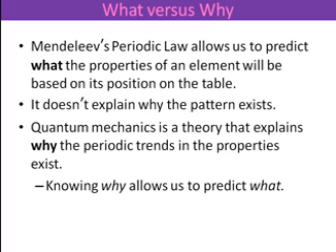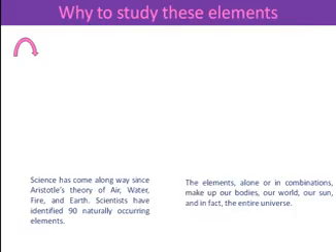difference. So again the question arises, what versus why: what the properties of an element will be based on its position on the table, and why these properties exist. Mendeleev's periodic law allows us to predict what the properties are, but it doesn't explain why the pattern exists. For the explanation of why the periodic trend in the properties exists, quantum mechanics is the theory which explains this phenomenon, and knowing why allows us to predict what.